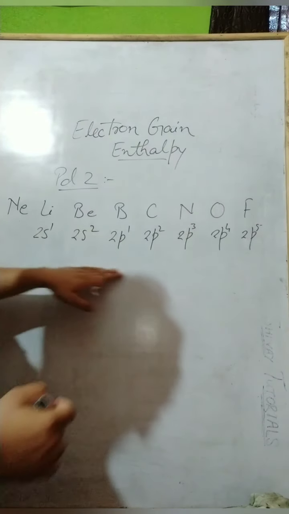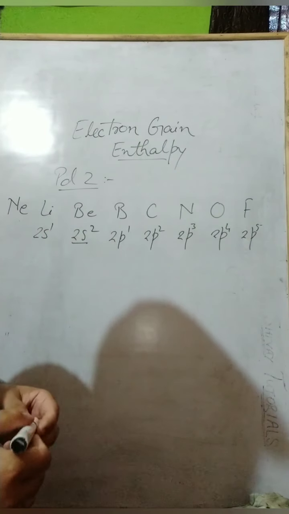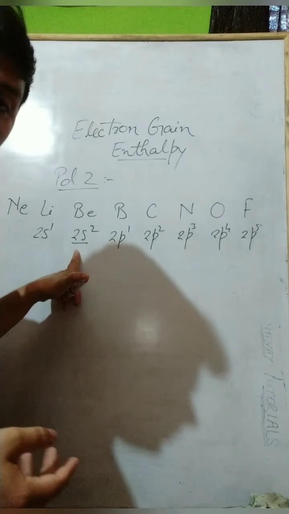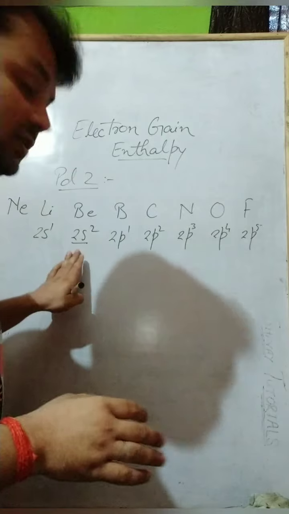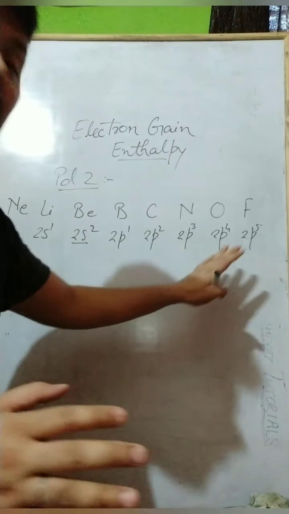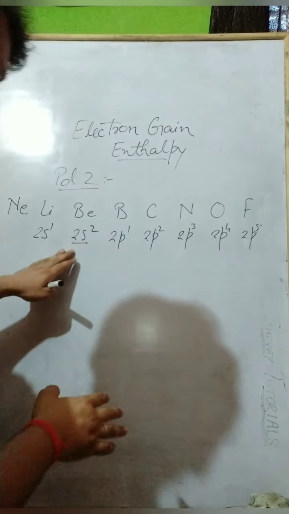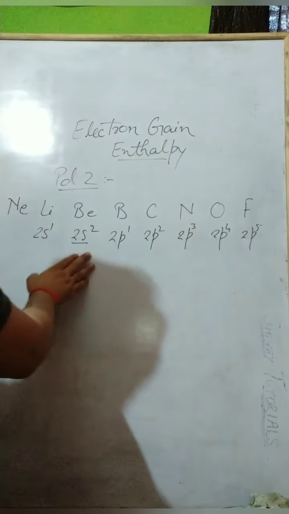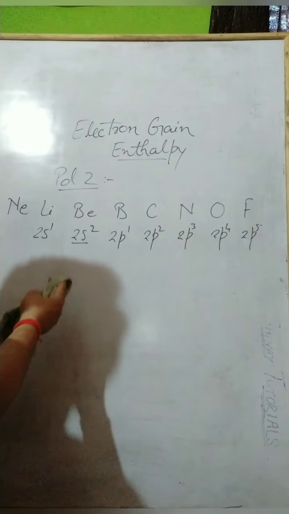So if here we see, then 2s2. Because we know in the s orbital only 2 electrons can be there. So 2s2 means this orbital is filled. It is not stable, but it is quite stable compared to the other elements in the same period. So it also resists an electron entering its orbital. It will not release energy; we require energy to change this.